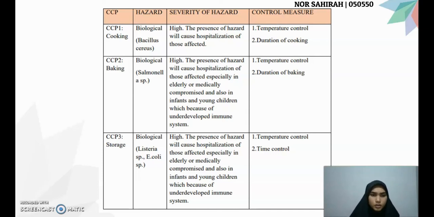For HACCP number 3, which is for storage, the hazard can come from biological. The severity of hazard is high. The presence of hazard will cause hospitalization of those affected, especially in elderly or medically compromised, and also in infants and young children, because of undeveloped immune system. The control measures that need to be taken are temperature control and time control.